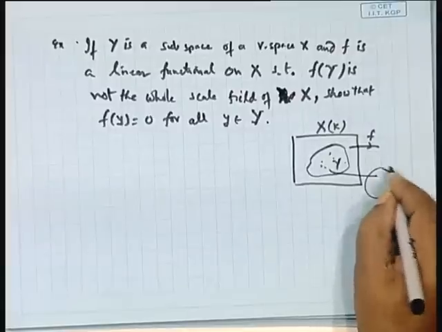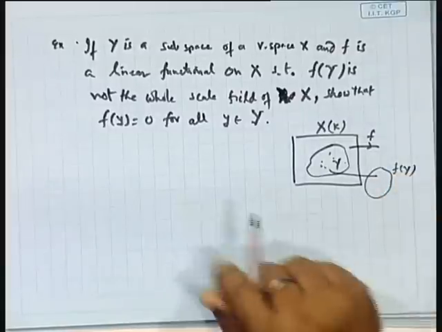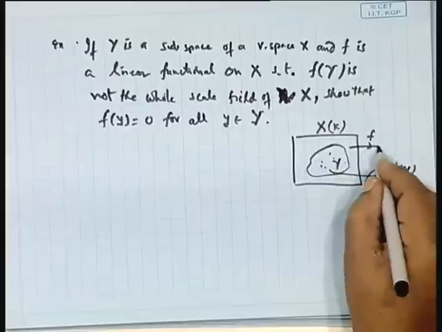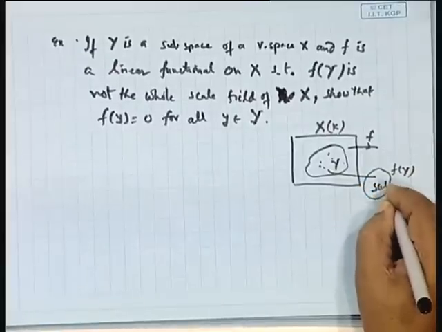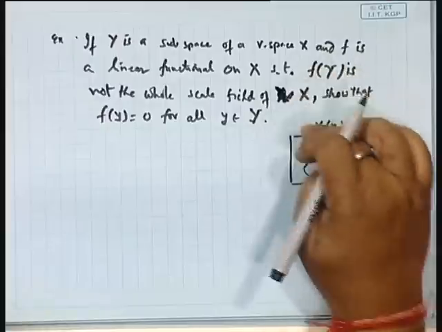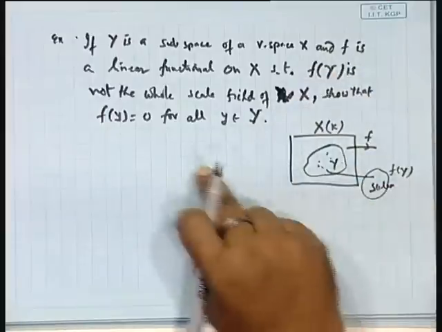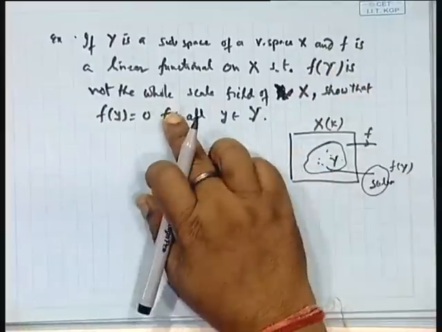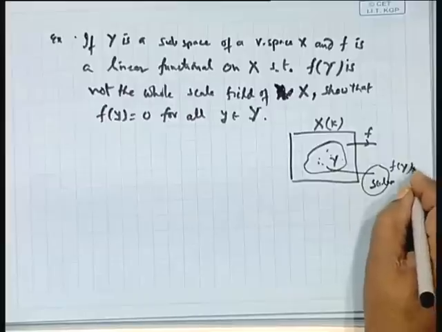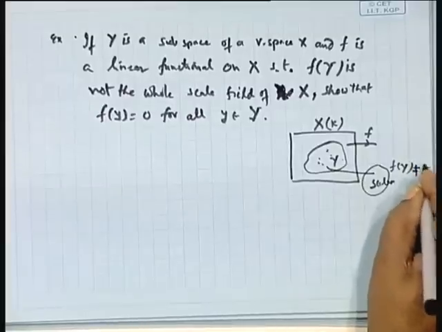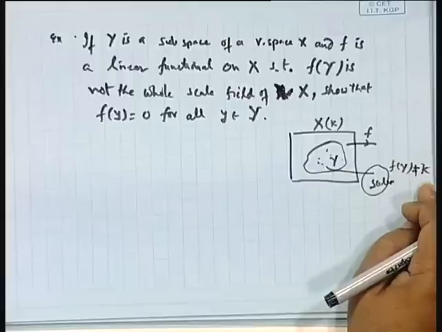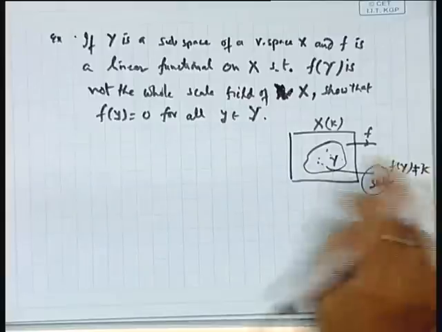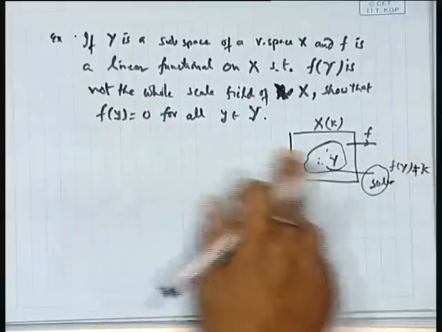This is a linear function, so this will be a set of scalars belonging to K. Now what he says is, if f(Y) is not equal to K, that is, it is a proper subset of K, then f(y) will be 0 for all y belonging to Y.